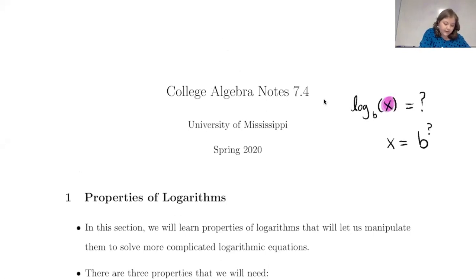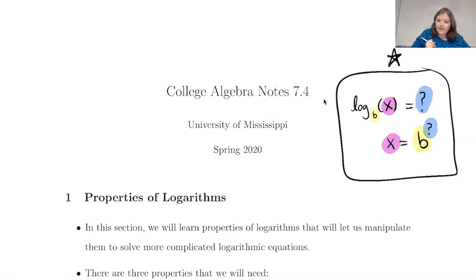So it's like just rearrange the x, b, and the question mark. The b goes from being the base of your logarithm to the base of your exponential. The question mark value ends up becoming the power, and then the argument goes on the side by itself, so the argument is x.